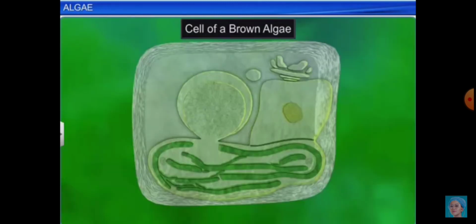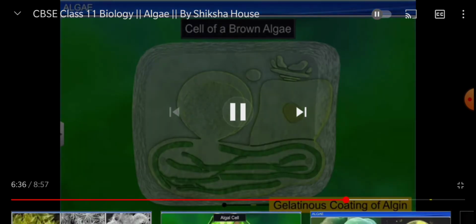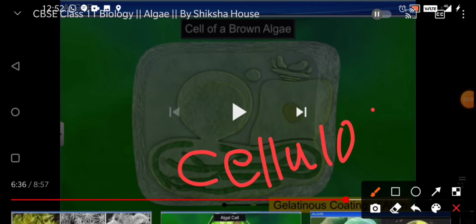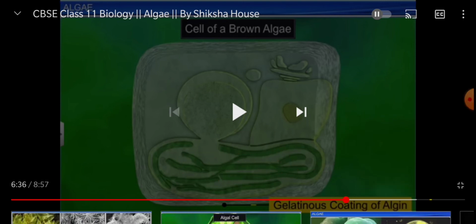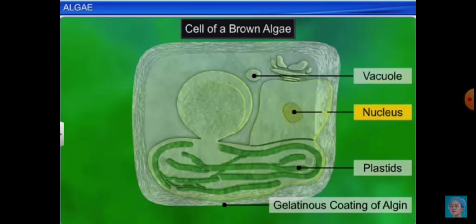If you see inside the cell of the brown algae, you will find that they have the algal cell wall, which is cellulosic in nature. They have one gelatinous coat outside their body, which can give the slimy appearance. And they have the plastid, which actually consists of the chlorophyll A and C.